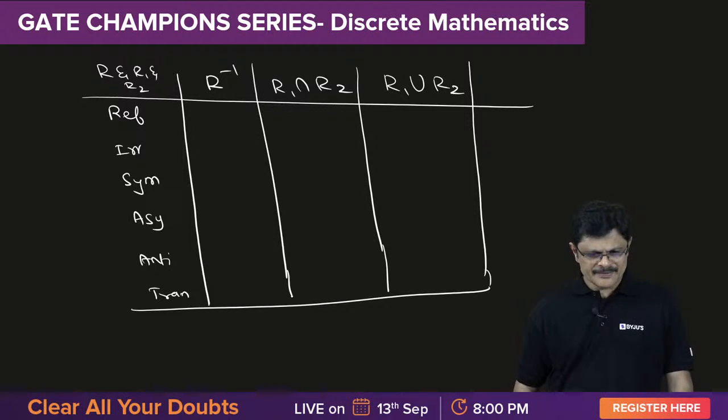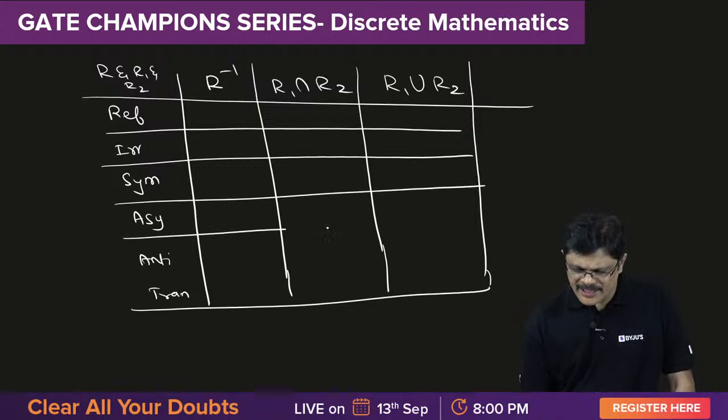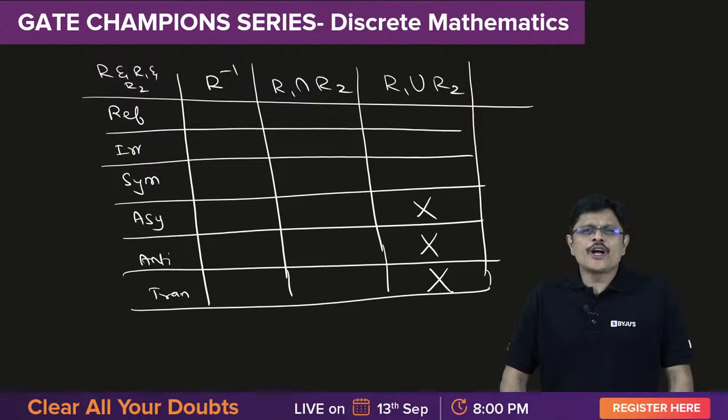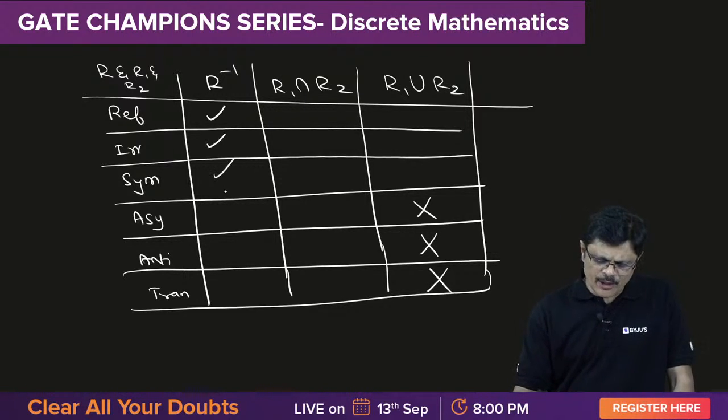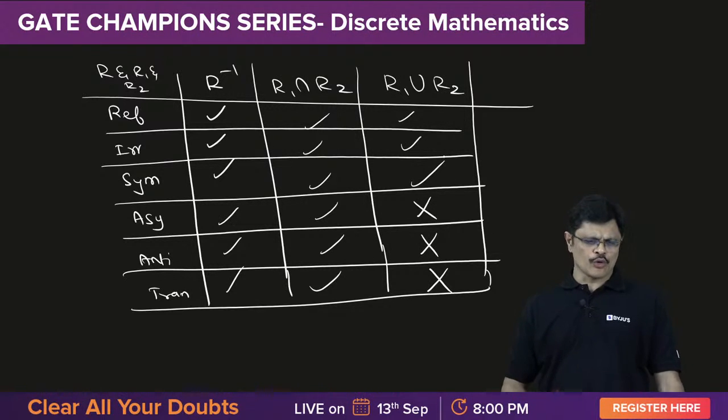And here, in this, there are only three negative cases. That is, union of two asymmetric relations need not be asymmetric. Union of two antisymmetric need not be antisymmetric. Union of two transitive need not be transitive, my dear friend. Except for that, all remaining are correct. Those who can remember this will never go wrong, my dear friends.